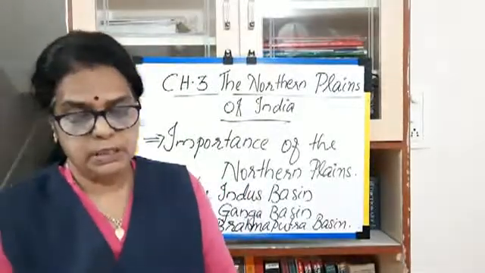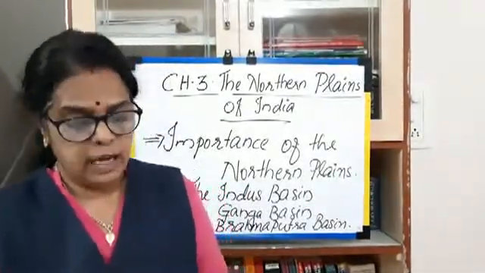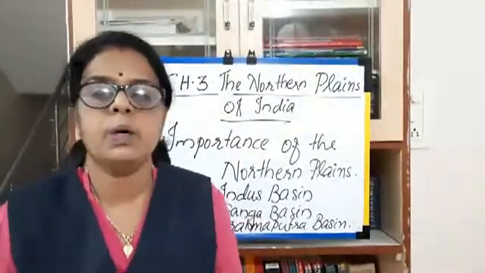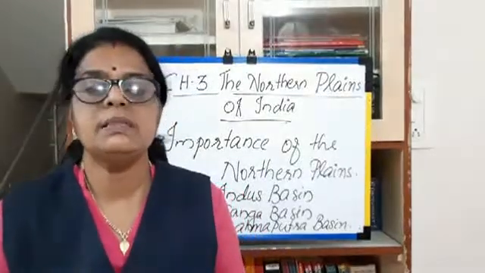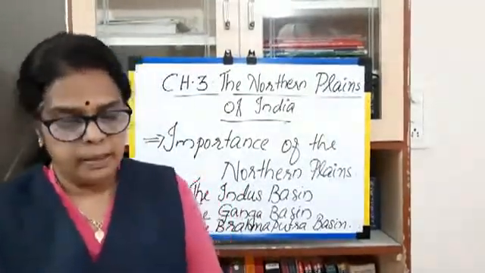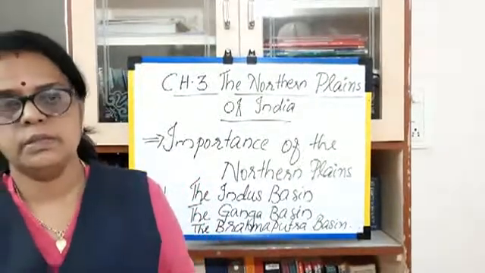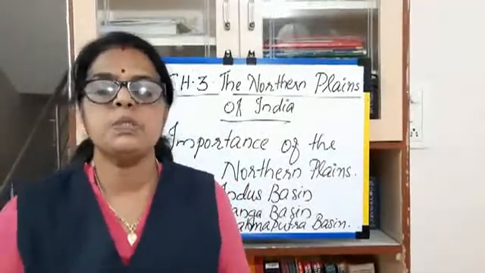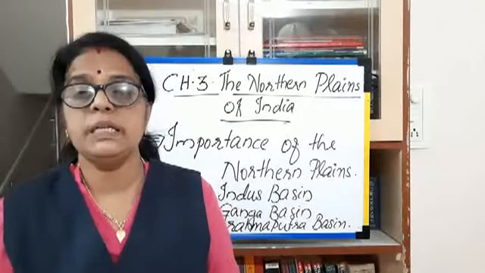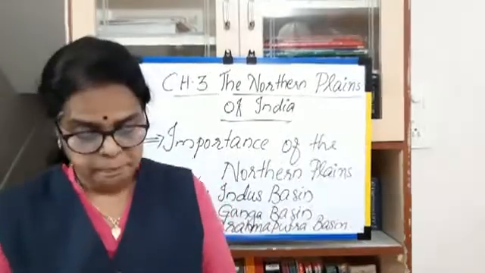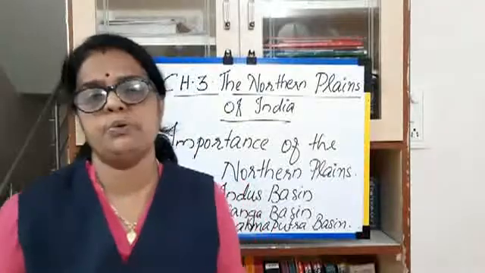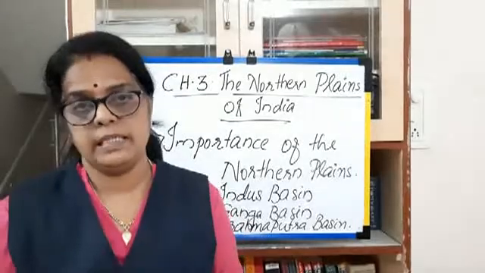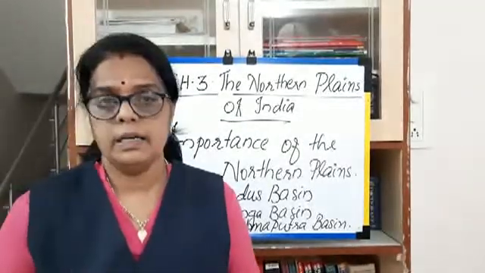The alluvium deposited is fertile soil. How do the northern plains become fertile? Because of the alluvial soil deposited by the rivers. The North Indian rivers, the Ganga, Yamuna, Brahmaputra and Indus, deposit alluvium soil, that is fertile silt. The rivers also give water for irrigation and agriculture.